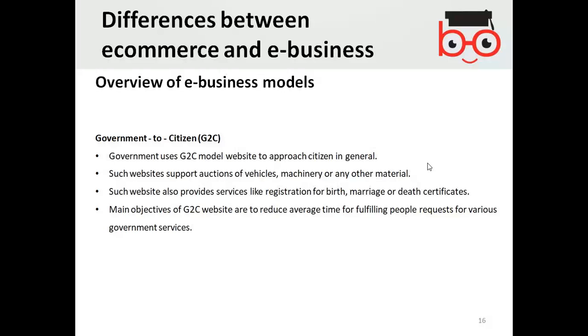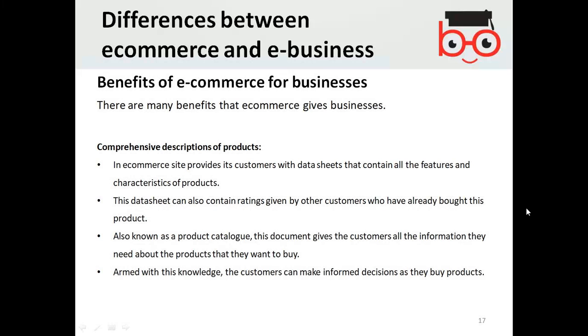After the police recover these stolen properties from the thieves, if they want to sell them at auction, the government will approach the citizens who are interested in buying those materials. Then this model becomes government to citizens.